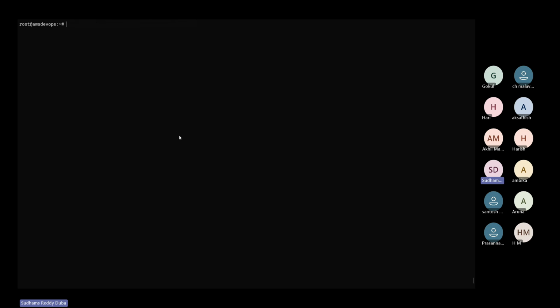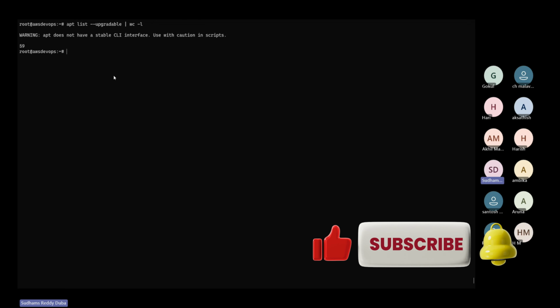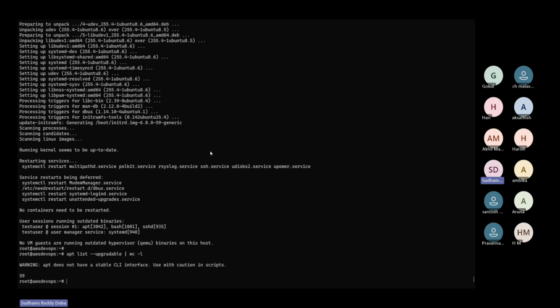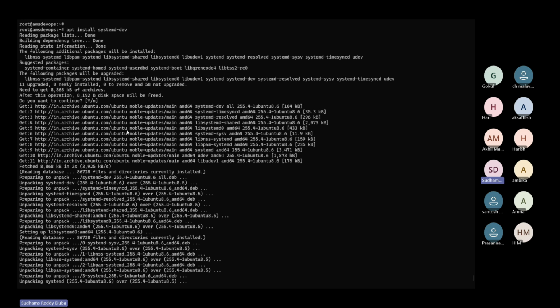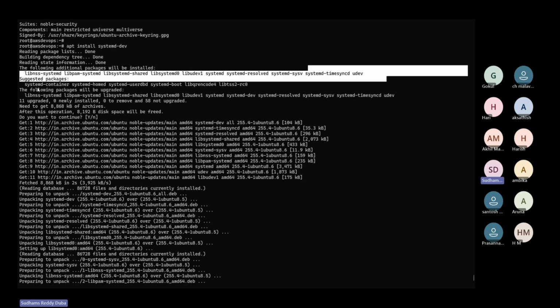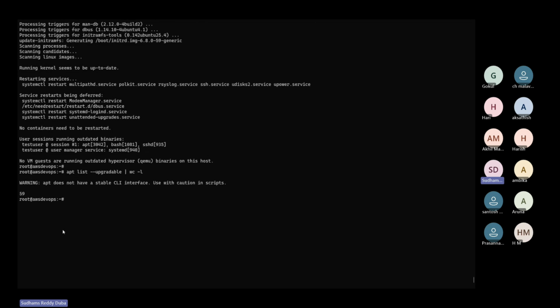Now it is done. If you see, the count will get reduced. Now it is only 59. Why is it only 59? Technically, it has to be 68, right, if only one package got upgraded. But when I ran this command, some dependency packages also got upgraded. So totally, these many packages got upgraded to the latest version, which is in the list. So 1, 2, 3, 4, 5, 6, 7, 8, 9, 10, 11. That is the reason why you see only 59.